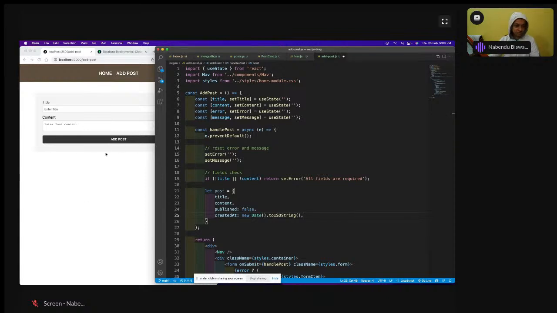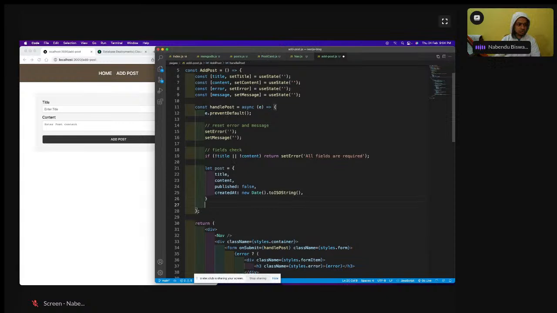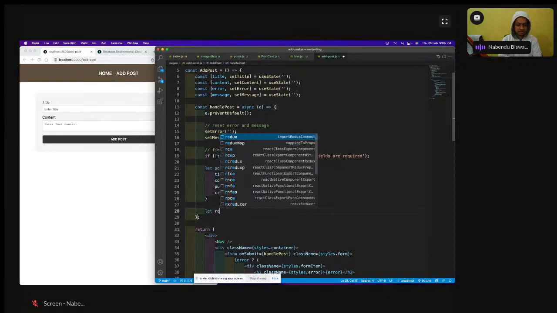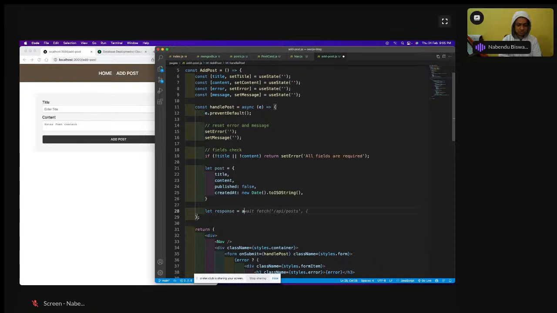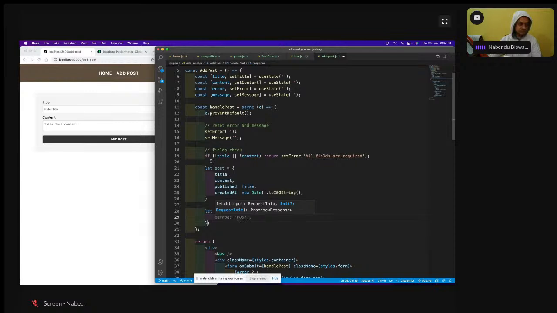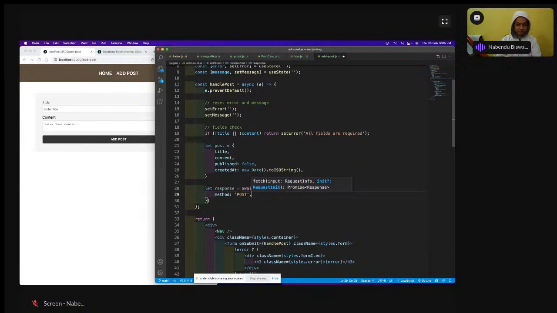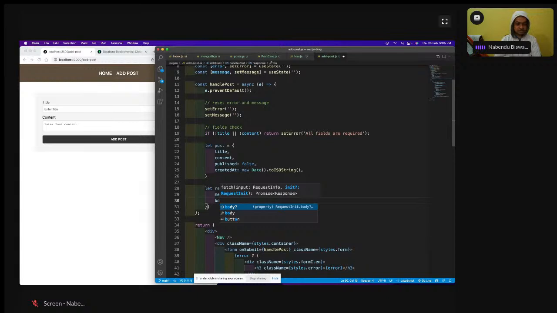See, this is always done when I do this add post. So after this I'm going to save this post. So let response equal to await fetch, and my API endpoint will be the same, API fetch will be there, and here the method will be POST and body will be JSON.stringify. First, this is how we do the post. JSON.stringify post I'm going to have, and this is how it is done.